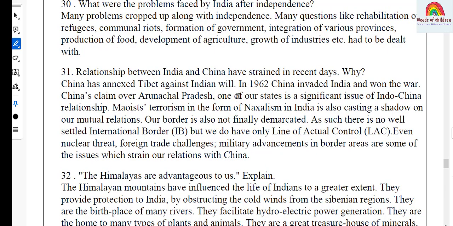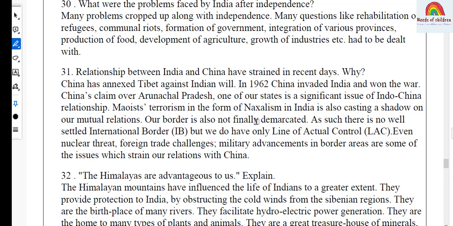Let's move on to question number 31. This is the question from India's relationship with other countries from the political science. And the question, relationship between India and China have strained in recent days. Why? Answer, China has annexed Tibet against India. In 1962, China invaded India and won the war. China's claim over Arunachal Pradesh, one of our states, is a significant issue of Indo-China relations.